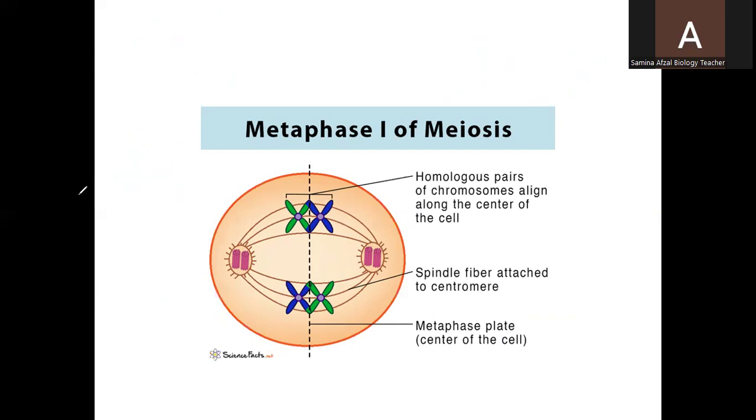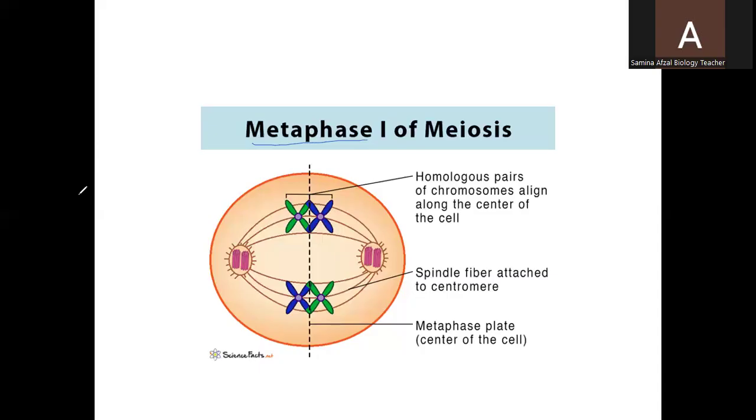One chromosome is shown with the blue color, the other chromosome is shown with the green color. So they are joined together. Both of them are the homologous chromosomes. In meiosis metaphase 1, they are at the equator. They will be in the center of the cell.